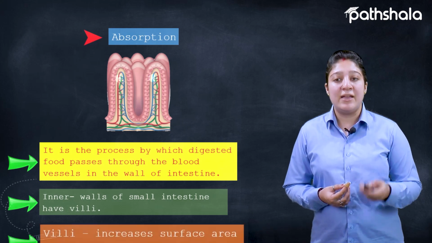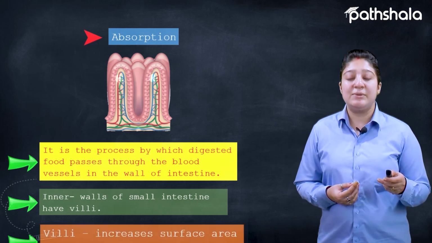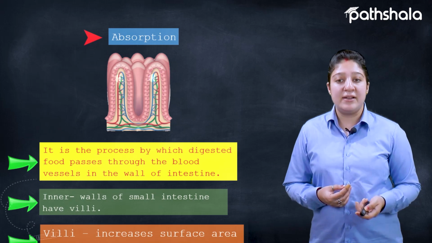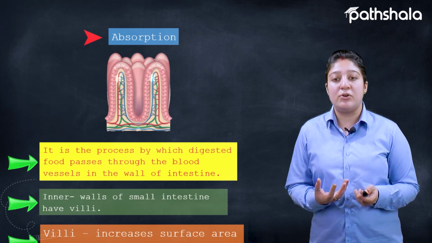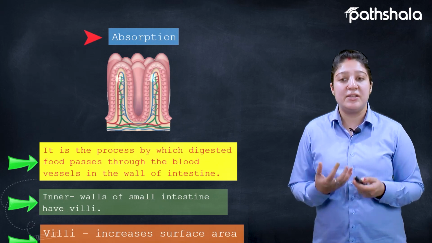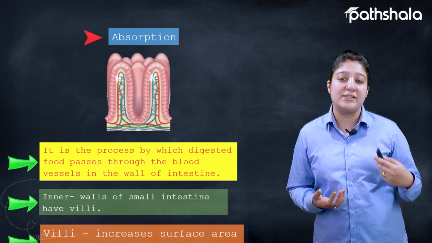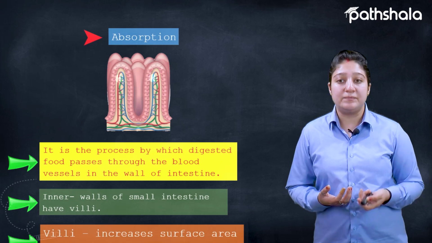Now why are villi there? Basically villi are folded regions, and why are they folded? So that the surface area for absorption increases, so that more and more nutrients can reach into the body.